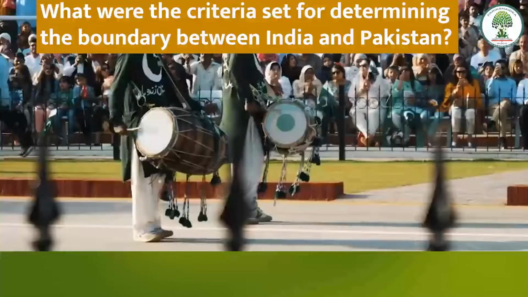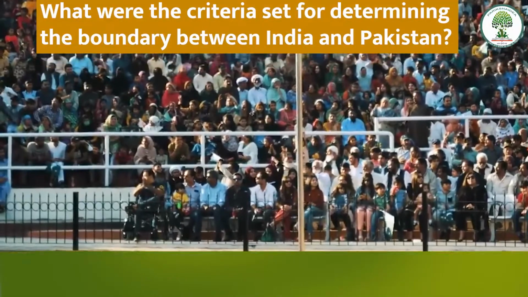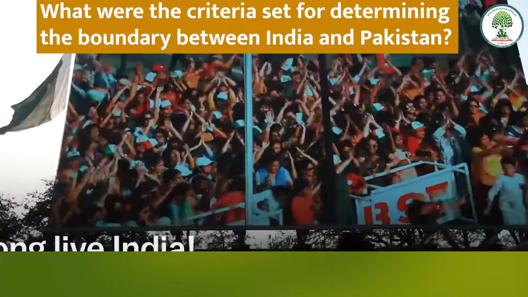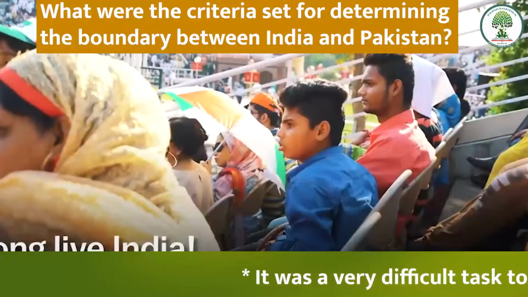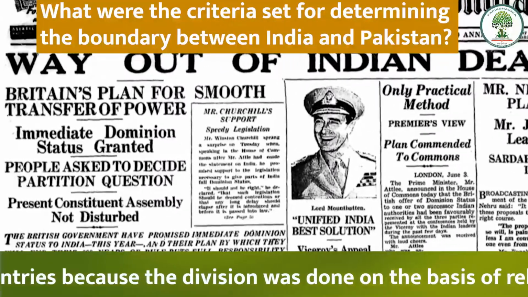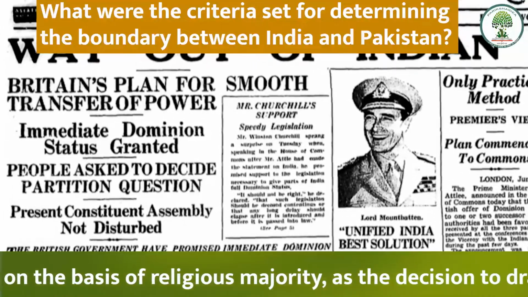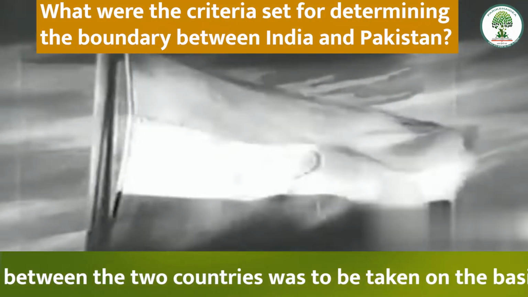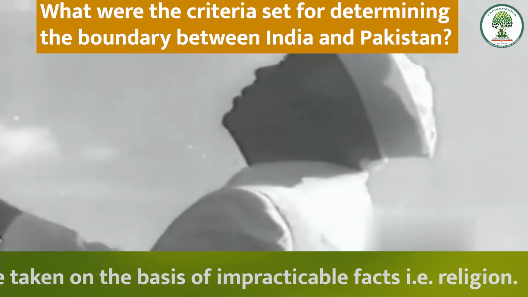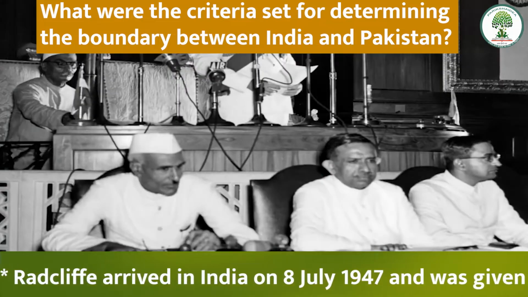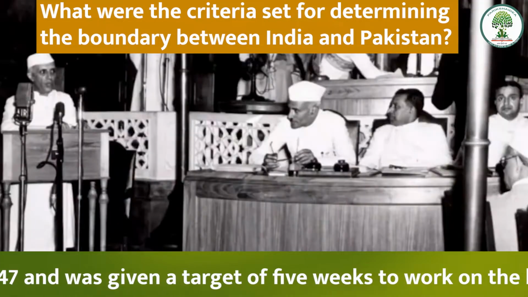What were the criteria set to determine the boundary line between India and Pakistan? It was a very difficult task to divide the two countries because the division was done on the basis of religious majority, as the decision to draw a boundary line between the two countries was to be taken on the basis of impracticable facts, that is, religion. Radcliffe arrived in India on 8 July 1947 and was given a target of 5 weeks to work on the